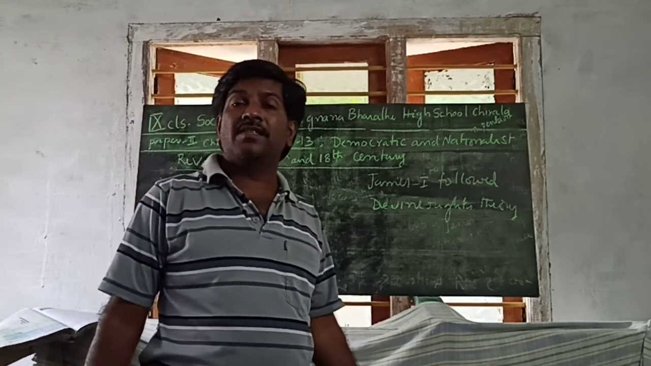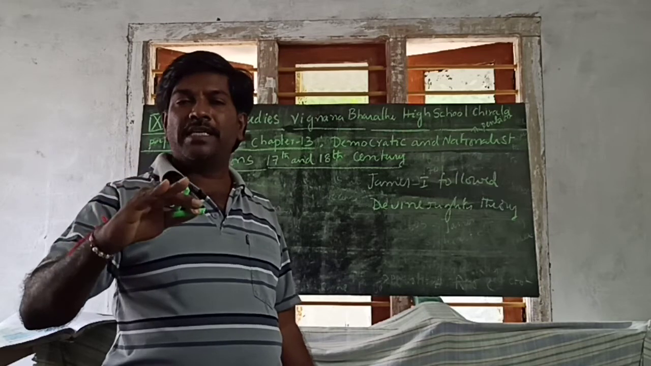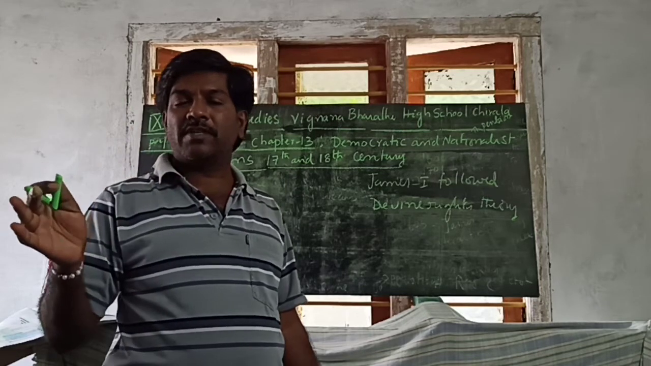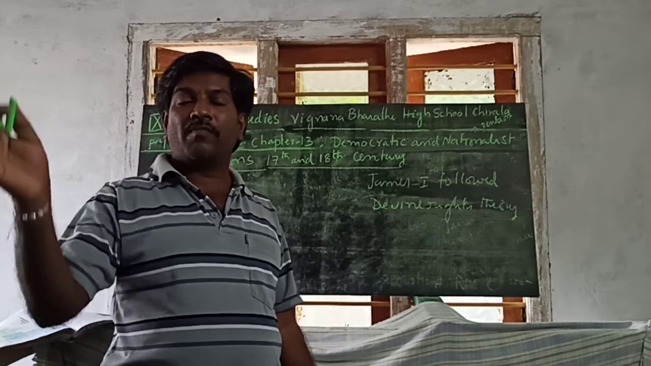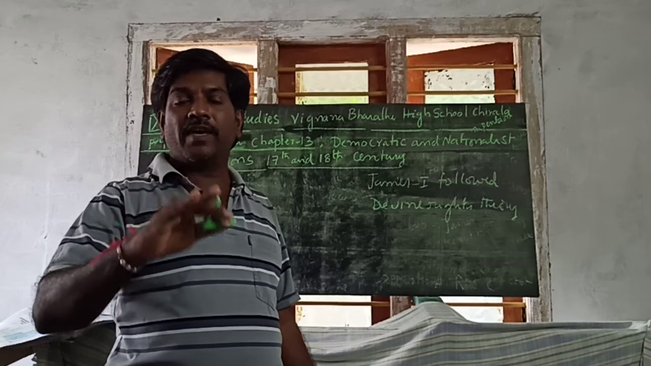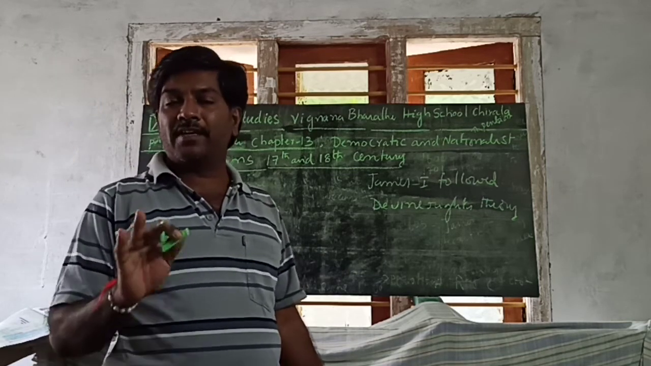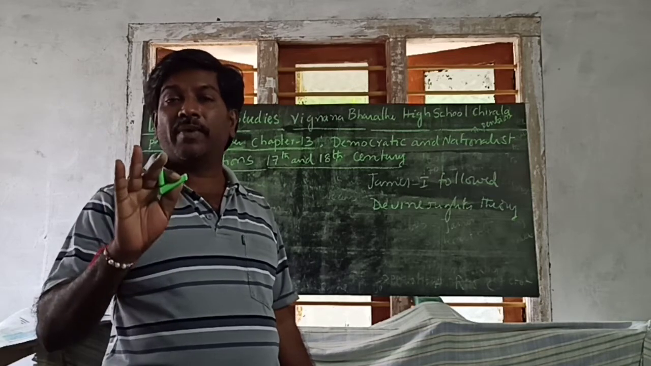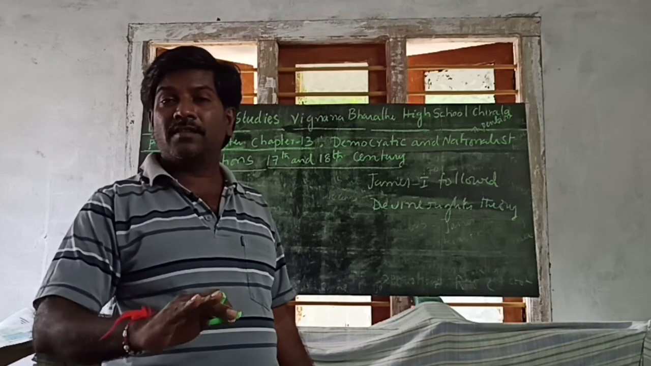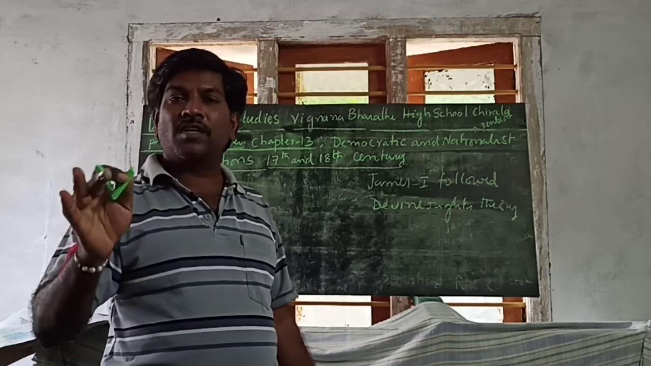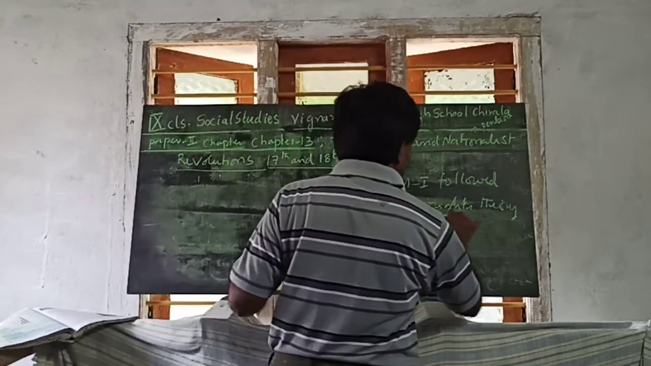Divine rights theory means the king is created by God. Say once again, the king is created by God. God has given a lot of powers to the king. That's why the king is ruling the people. So who created the king? The king was created by God. And who gave the powers to the king? God gave powers to the king. So this is called divine rights theory.